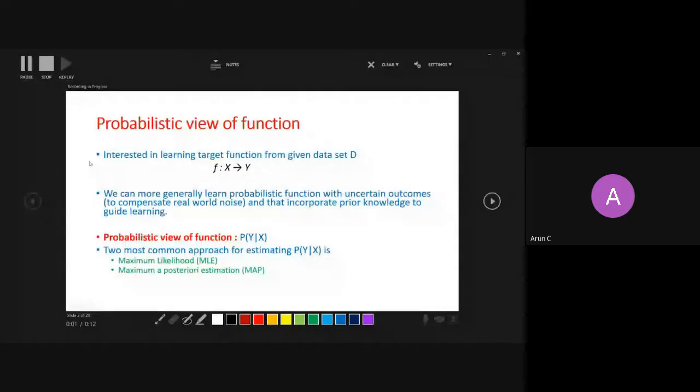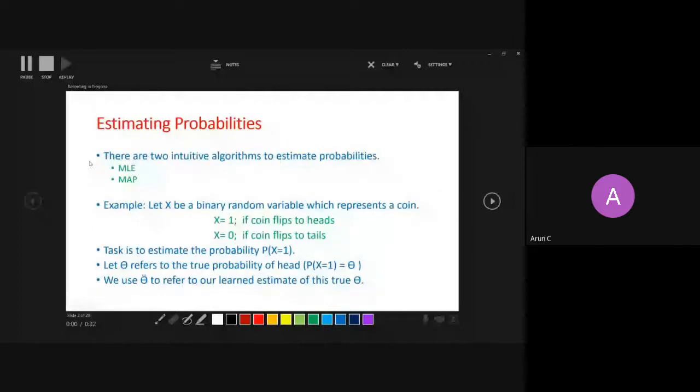In last class, I was discussing how to see the function in probabilistic terms, and we had two ways to estimate the parameter of probability. One is maximum likelihood, another is maximum a posteriori estimation, MAP. Then I took an example, a coin, and we tried to formulate a mathematical model.